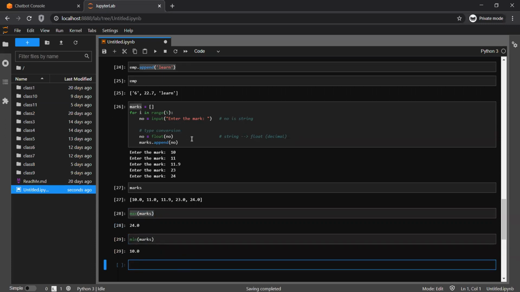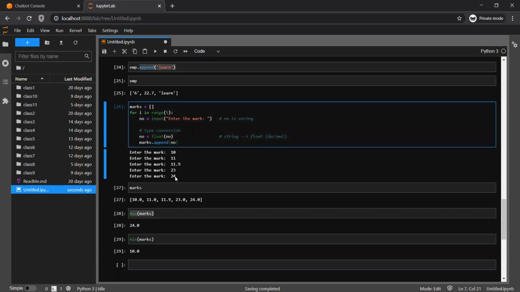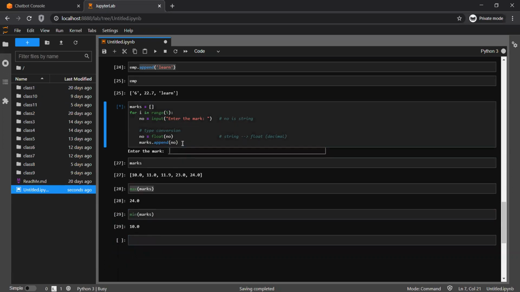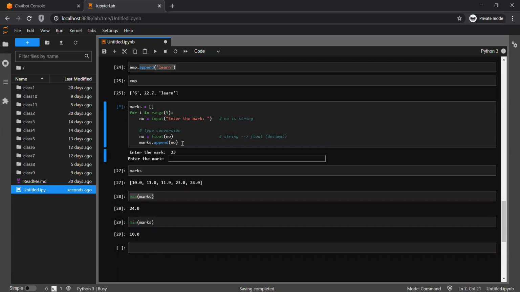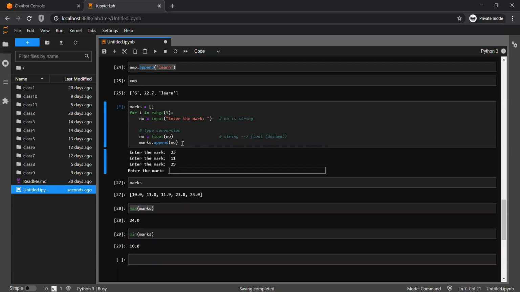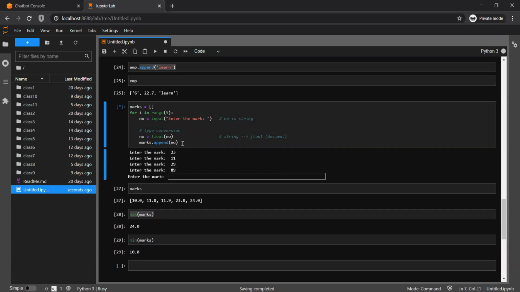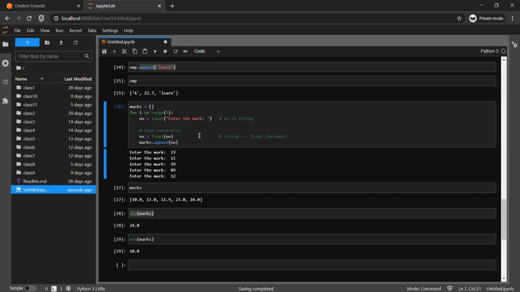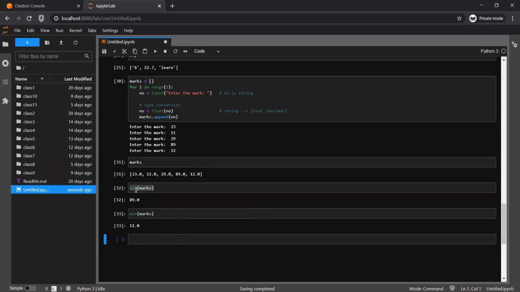Let me quickly jumble it up a little bit, because if you see here, everything is in sequential order. So let me quickly do that. Okay, that's fine. So max is 89, minimum is 11. This is one function, max, and this is another function, minimum.